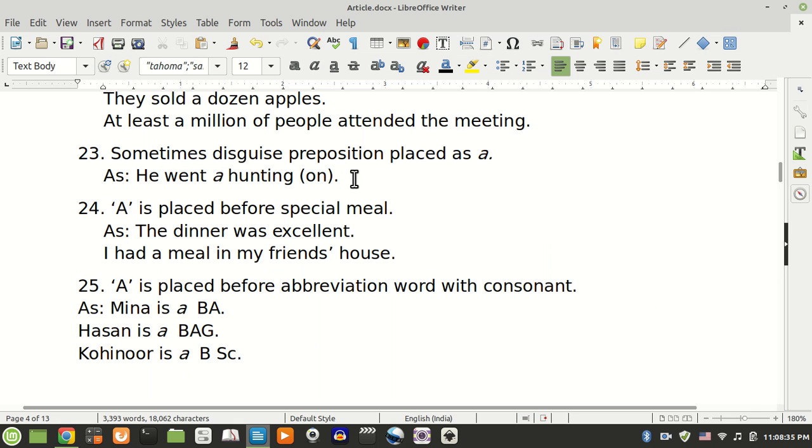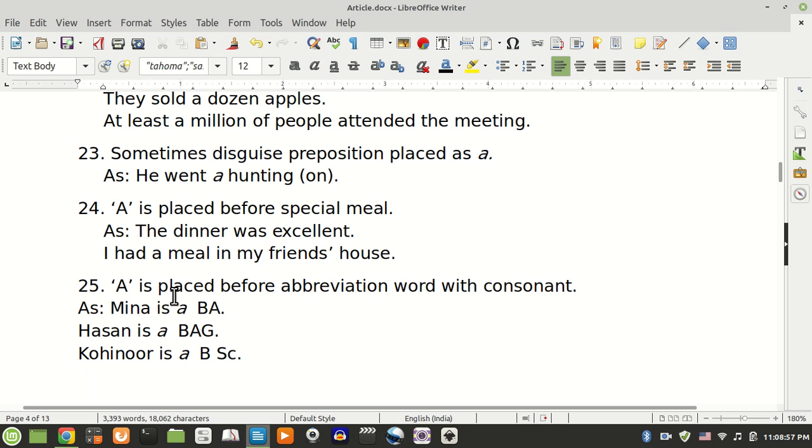Rule 23. Sometimes a is placed as a disguised preposition. He went a-hunting. Rule 24. A is placed before a special meal. The dinner was excellent. I had a meal in my friend's house.